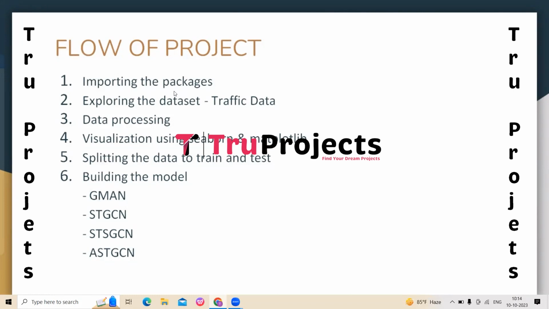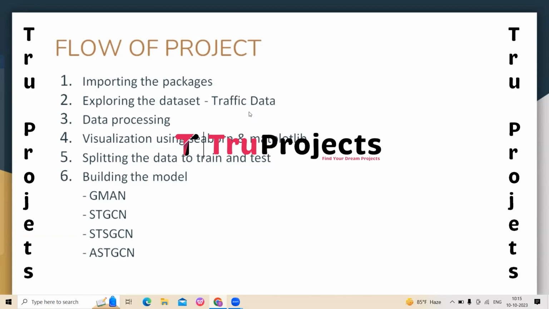Second, here we have exploring the dataset, the traffic data. This phase revolves around gaining insights into the dataset containing traffic-related information. Exploratory data analysis, that is EDA, techniques are applied to understand the structure, patterns and characteristics of the data. Next, here we have data pre-processing. In data pre-processing, the raw data is processed and prepared for analysis by cleaning, transforming and handling missing values. This step ensures that the dataset is in a suitable format for model training and evaluation.